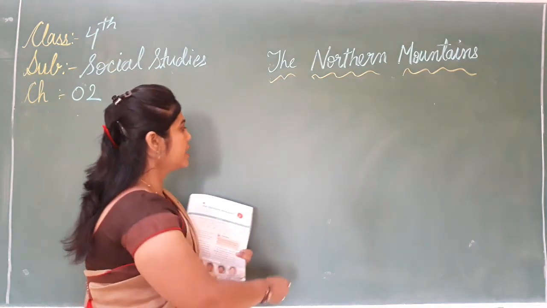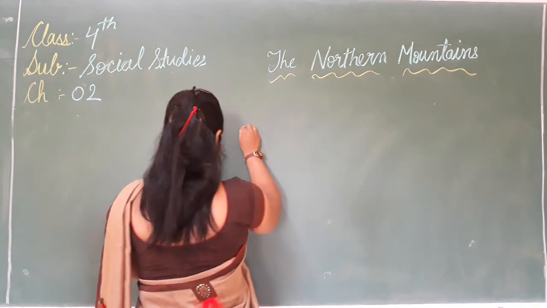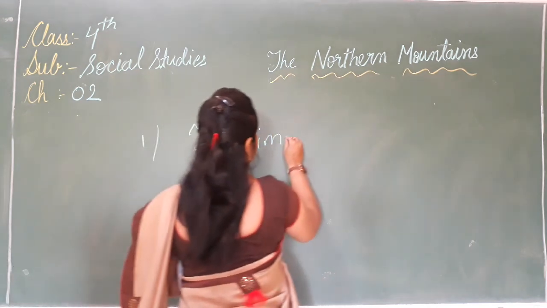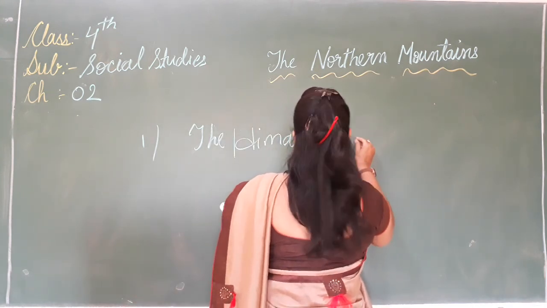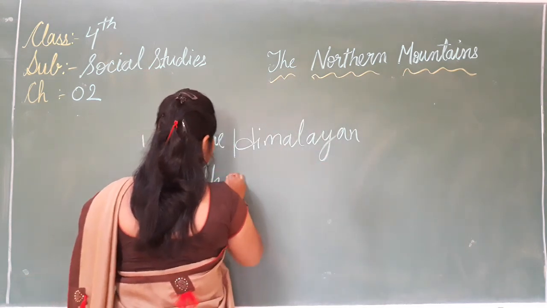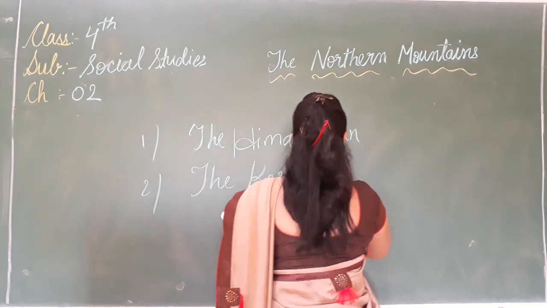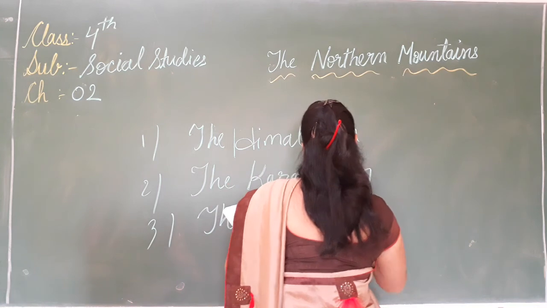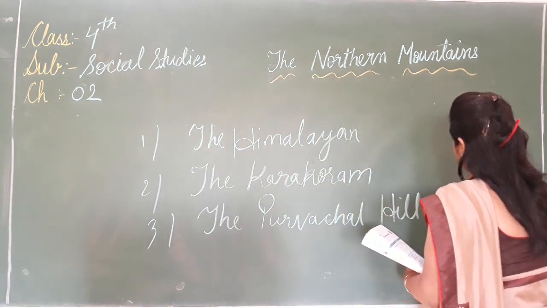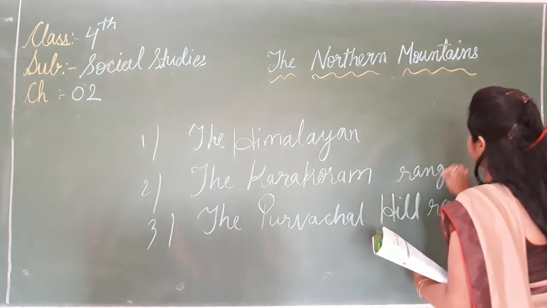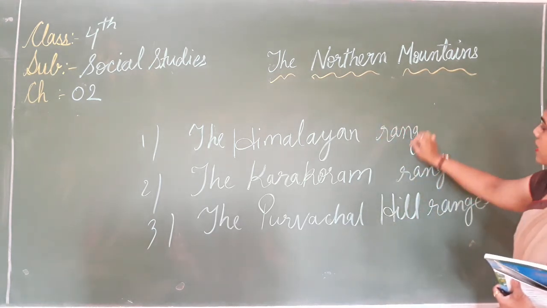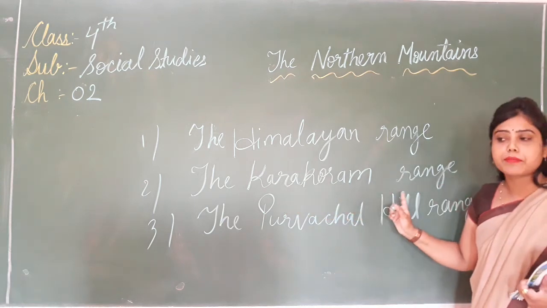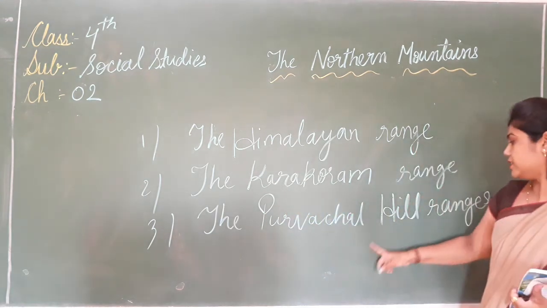Now, in the previous video, what did we learn? In the Northern Mountains, which ranges are there? The first is the Himalaya range, the second is the Karakoram range, and the third is the Purvanchal hill ranges. In the Northern Mountains, what are there? First the Himalaya range, second the Karakoram range, and third the Purvanchal hill ranges.